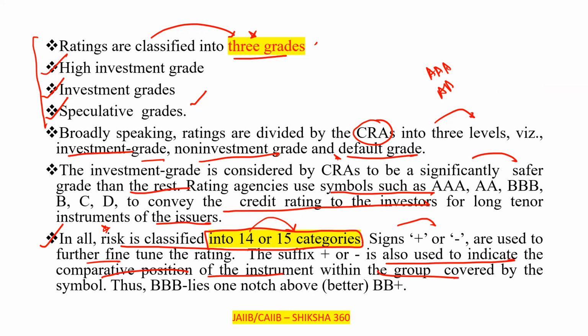So triple B lies 1 notch above, better than the double B plus. We can say that triple B is a little bit above the double B plus. Whatever I'm saying, it will be B, it will be plus. We can say that it will be a little bit better. Like we have double B minus, this way. This is medium, a little bit better, a little bit less. In this way, the positive and negative sign plays its role.